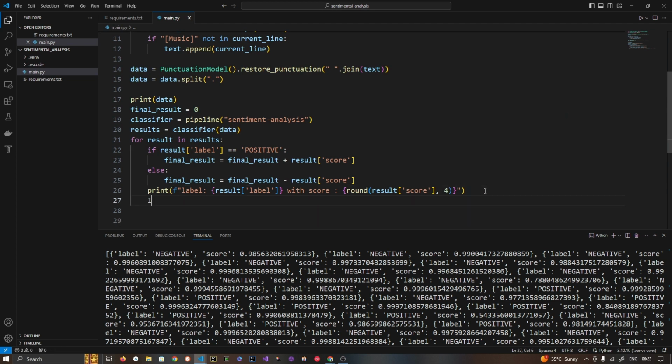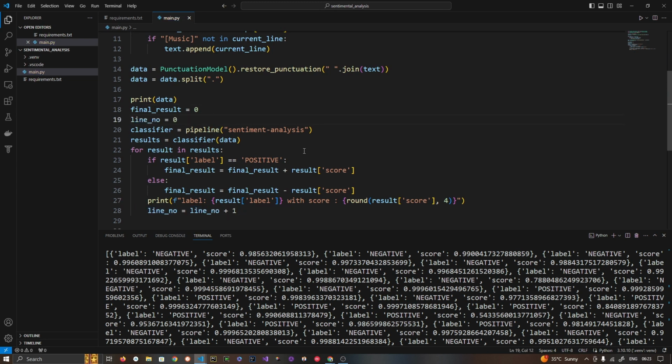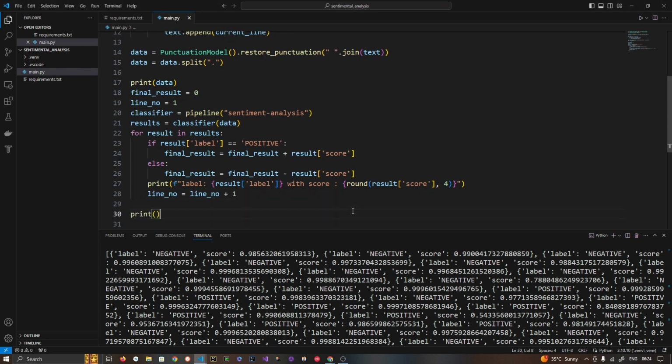And let's keep the line number, like how many lines there are, plus one. Now let's print total lines. Let's use a formatted string, or I can actually use this line number.